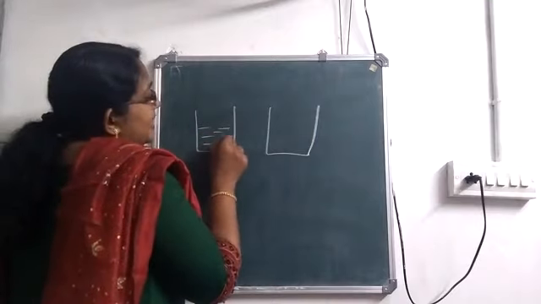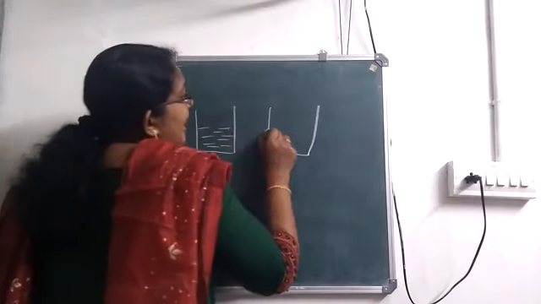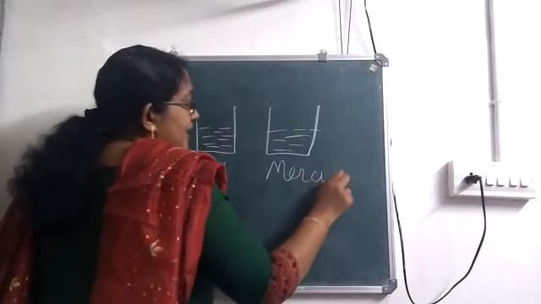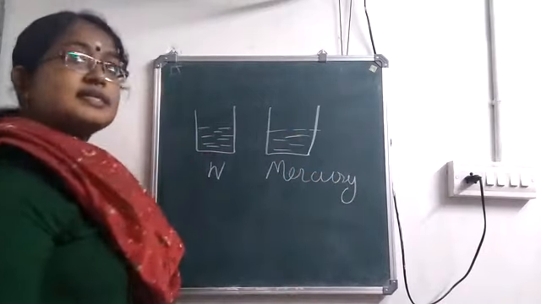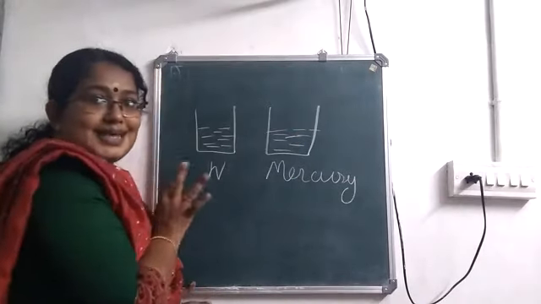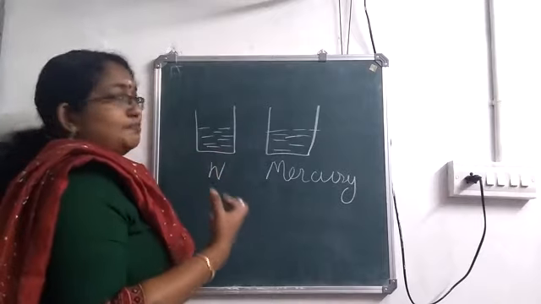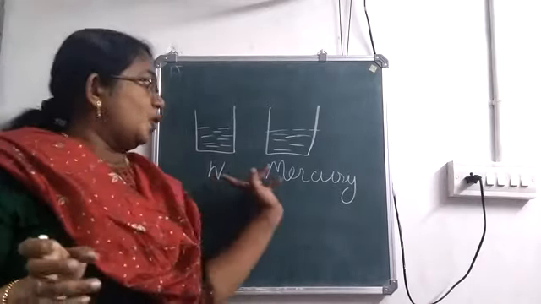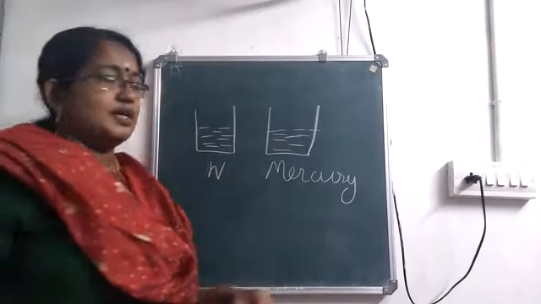In one I have taken water and in the other I have taken mercury. Now I am immersing a body. The level of liquid is the same in both. Now I am going to immerse a similar body in both water as well as mercury.